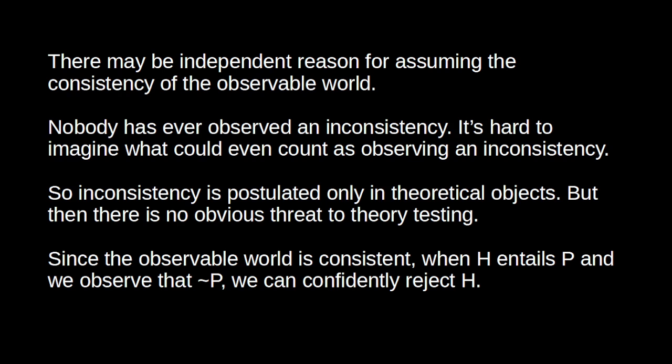And for many people, it's hard to imagine what it would even be like to observe an inconsistency. I know what it would look like for a galaxy to spin. I know what it would look like for a galaxy not to spin. But what on earth would it look like for it to both spin and not spin at the same time in the same sense? A lot of people would say that's unintelligible.